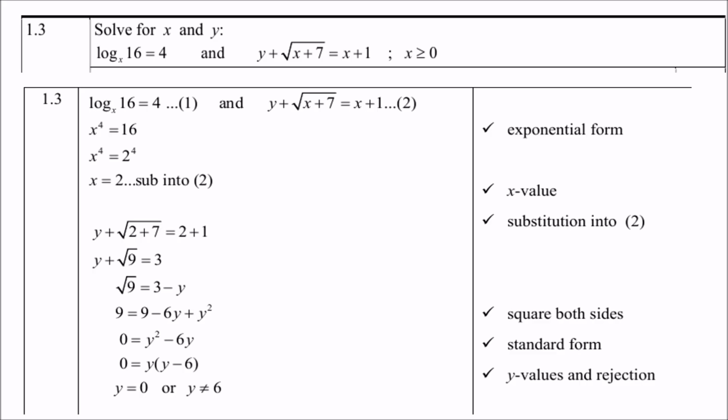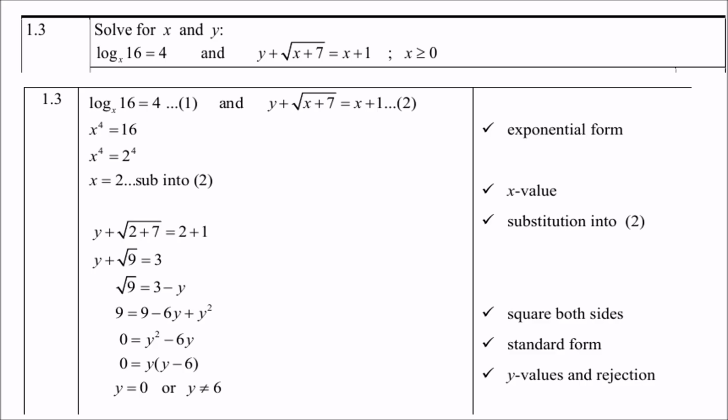Take the y to the right-hand side, and then rather square both sides. So the square root of 9, if it's squared, becomes 9. And of course, if you square 3 minus y, you get 9 minus 6y plus y squared. You see, in doing that, people, you guarantee 2 roots and not 1. Then add your like terms. Take out y as a common factor, and now you get y equals 0 or y equals 6.